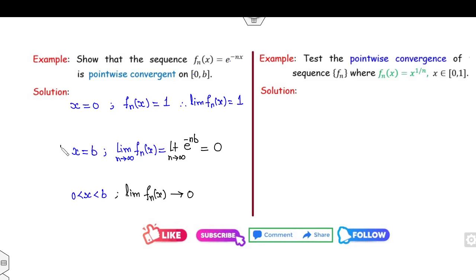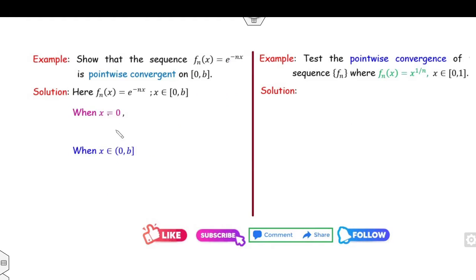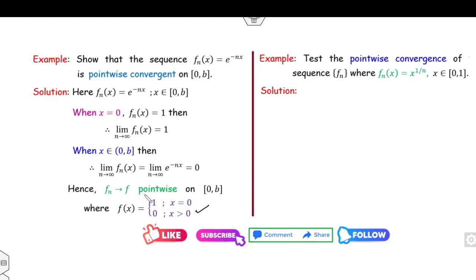So it means for these cases, you can define the function f(x): 1 if x is 0, and if x is in the open interval 0 to closed interval b, this limit is 0. Fine. So now instead of the three cases, you may consider only the two cases: x is 0 and x is in this other case. Fine. So this is my f(x) which converges pointwise.